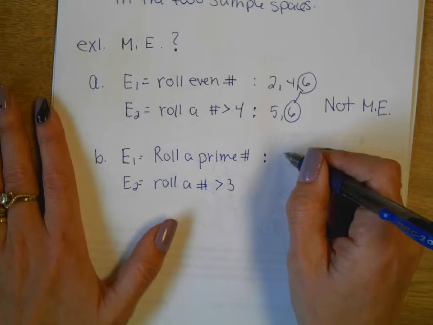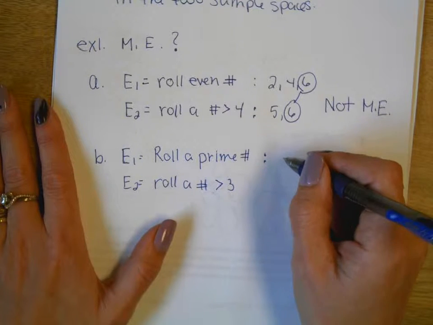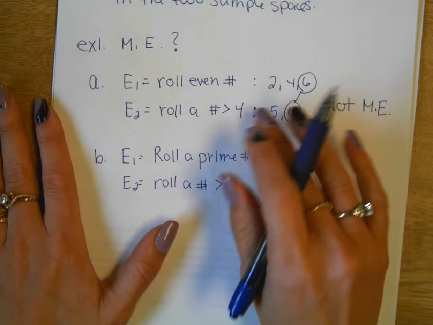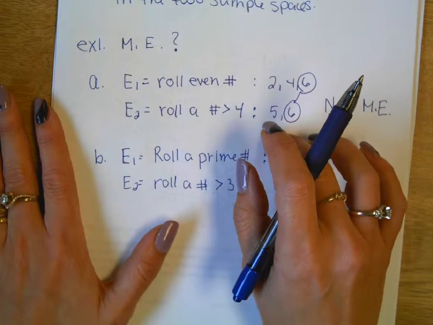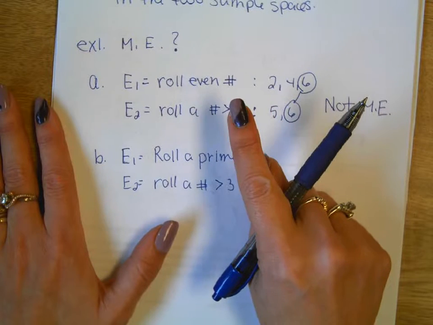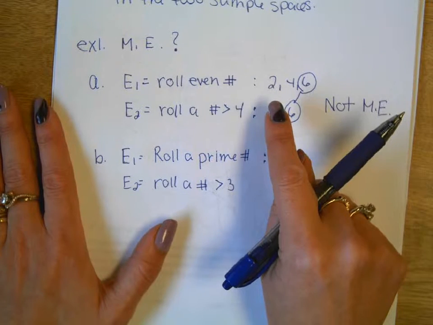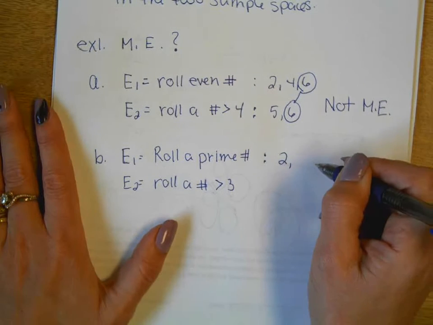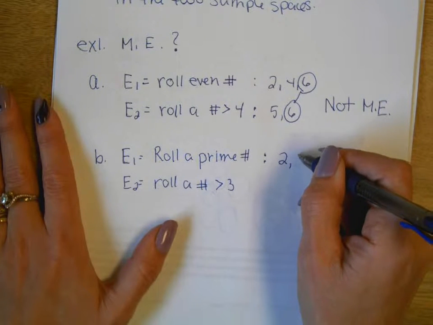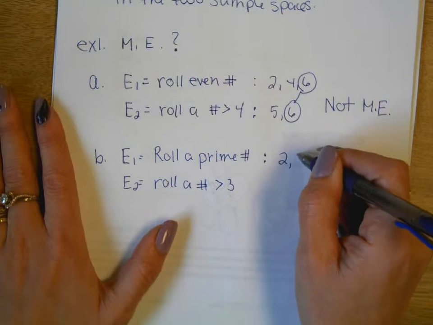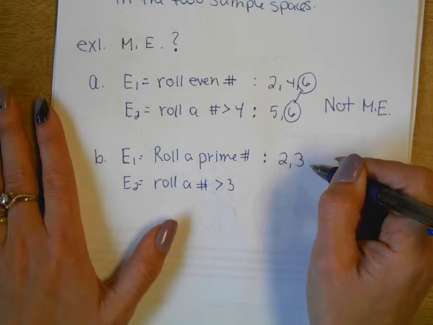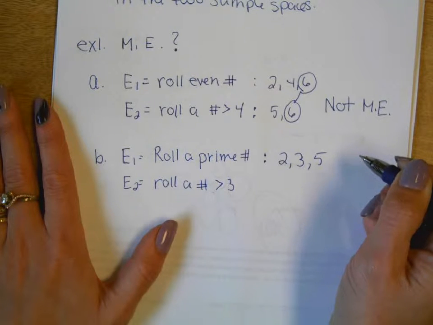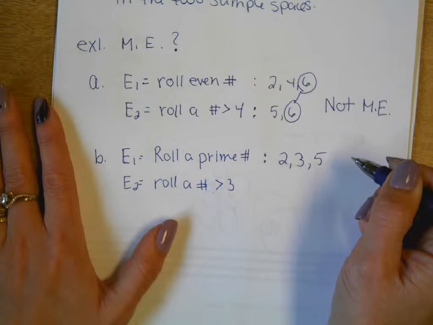No. 1 is not prime because the definition of prime says that the number has to have two different factors, two distinct factors. And 1 only has one factor, because it's 1 times 1, that's only one factor. So 2 is the smallest prime number. Then, the next one, 3 is prime because it's only 1 times 3. 5, on a die we stop. 6 isn't prime, 4 isn't prime.